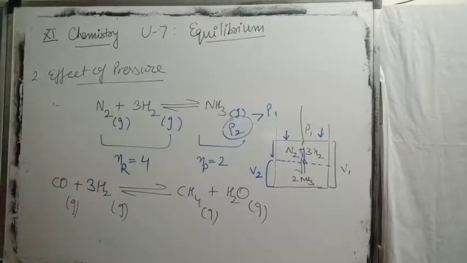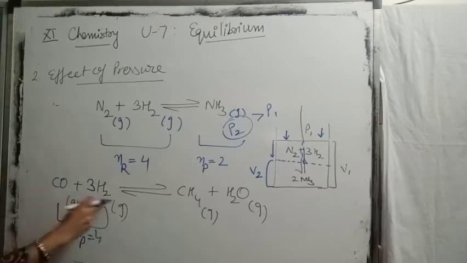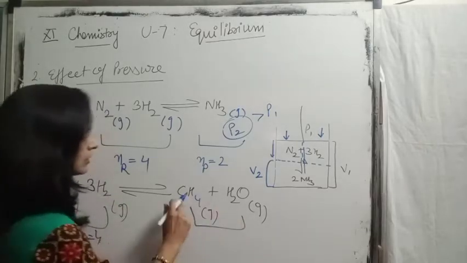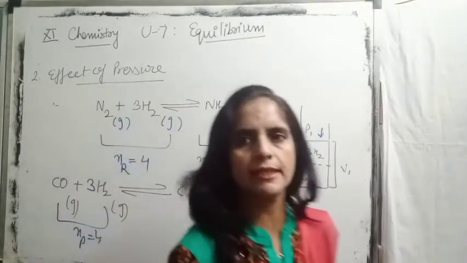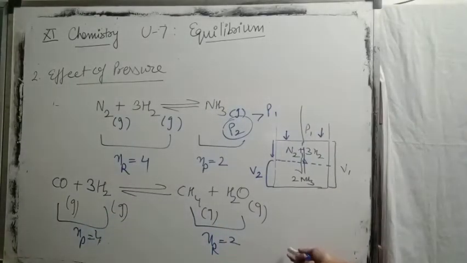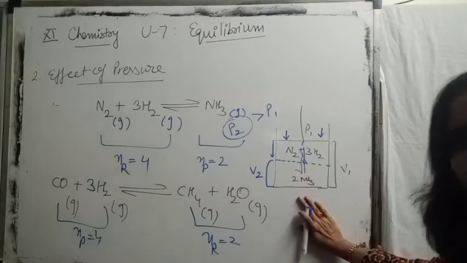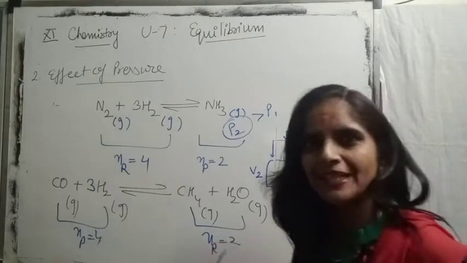Now how do we increase the rate of the forward reaction? By increasing pressure or decreasing? Remember one thing: on increasing pressure, the reaction will go in the direction where the lesser number of moles is present. So just check the number of moles of reactants: 3 plus 1, 4, all gaseous components. The number of moles of products is 2. Again similar to Haber's process. As the number of moles of products is less, on increasing pressure the reaction will go in the forward direction. So yes, this reaction is also favored by high pressure.